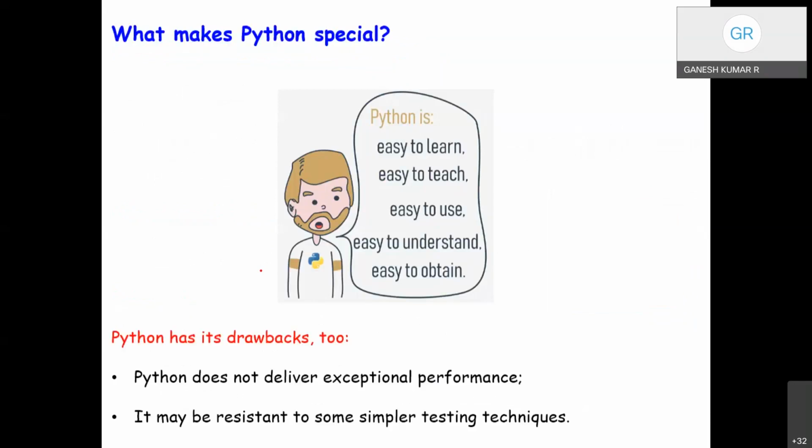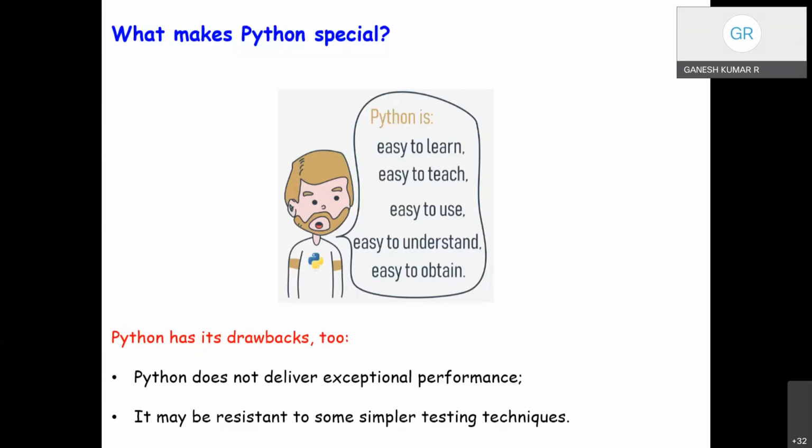Of course, Python has its own drawbacks also. Nothing is exceptional in the world, and I would say no technology is perfect. There is no ideal, 100% perfect system in the world. It would be difficult to design or develop; it is beyond our brain's capacity. Every system will have its own drawbacks, and Python is no exception. Sometimes it may not deliver exceptional performance, and it may also sometimes be resistant to simple testing techniques.